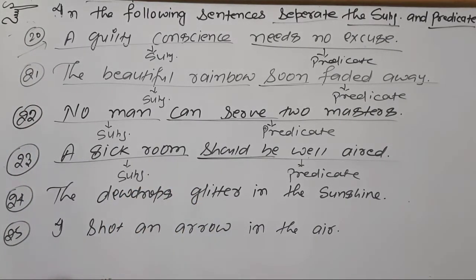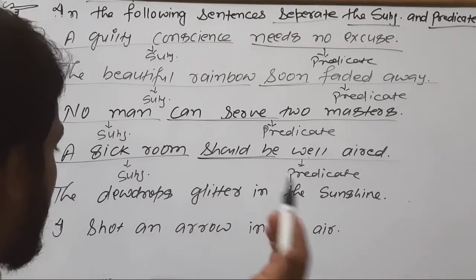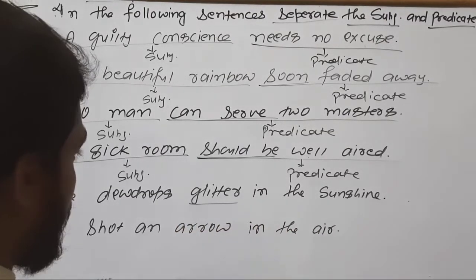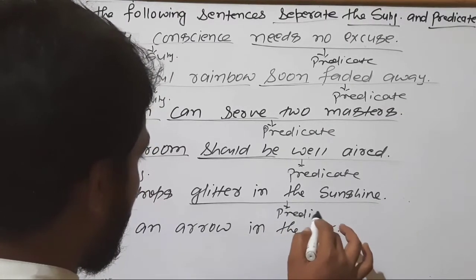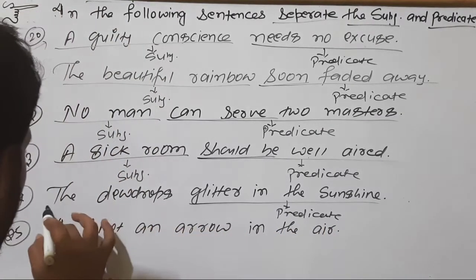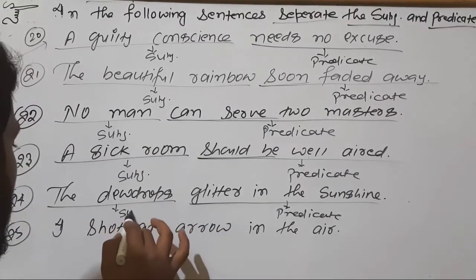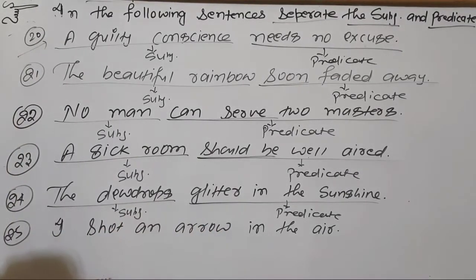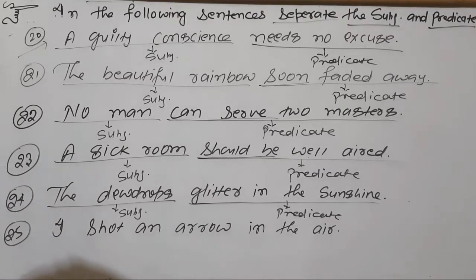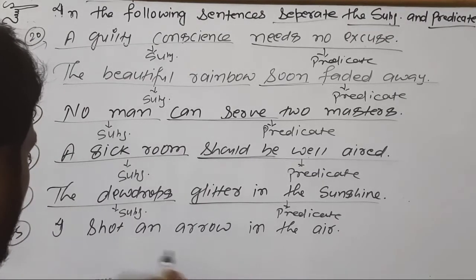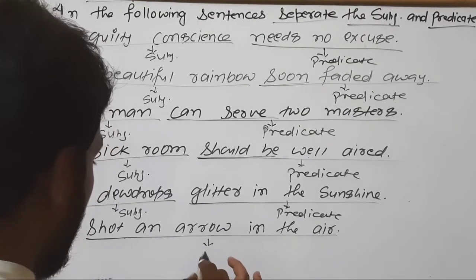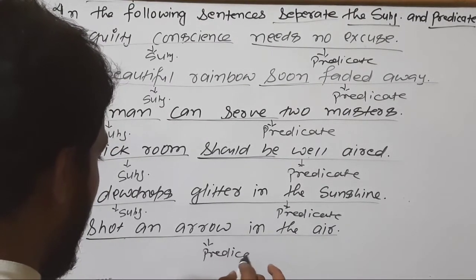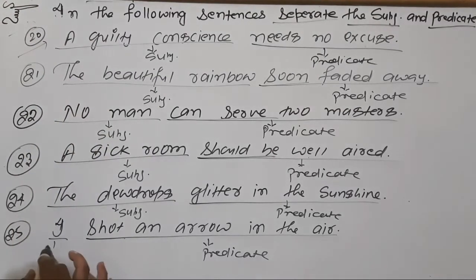The dewdrops glitter in the sunshine. Where is the verb? This is the verb, so this is our predicate and the dewdrops is our subject. The last one, I shot an arrow in the air. Where is the verb? Here is the verb, so this is our predicate and this is our subject, right?